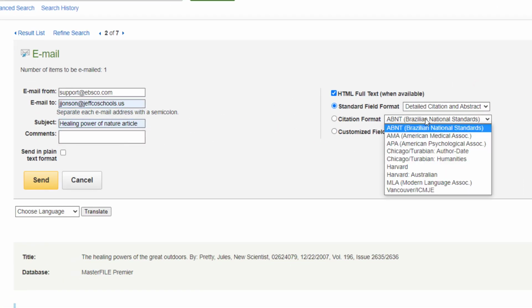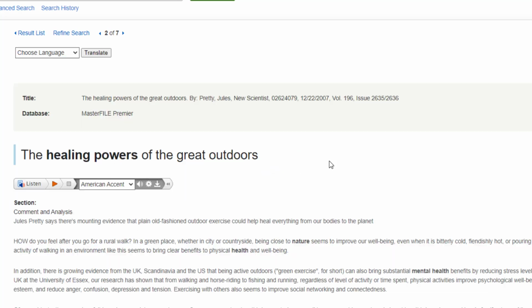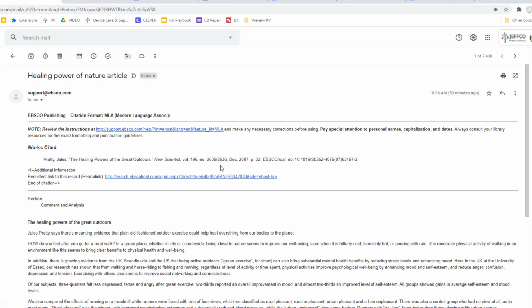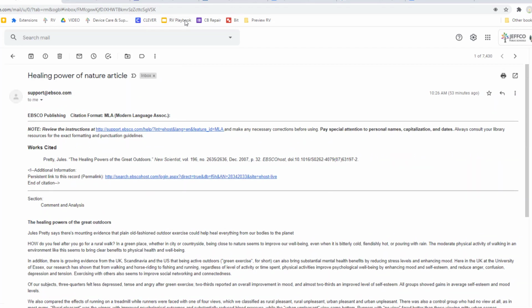And when you do that, do yourself a big favor and toggle the citation format to MLA so that you get the correct citation for your works cited and don't have to come back here to get it. Here is what the email looked like when I got it, which is so much better than the nonsense that was sent to my Google Drive.